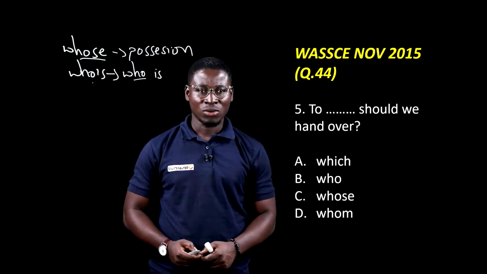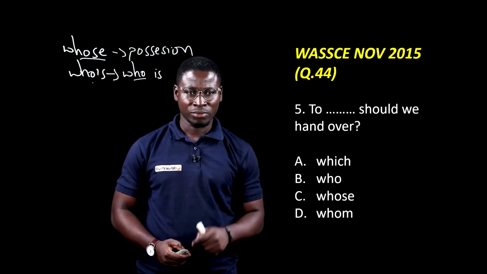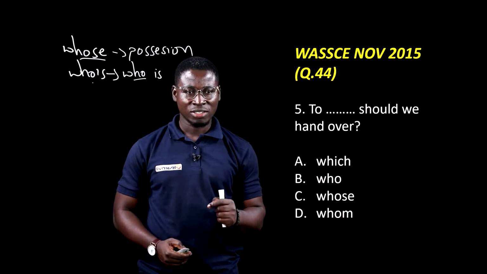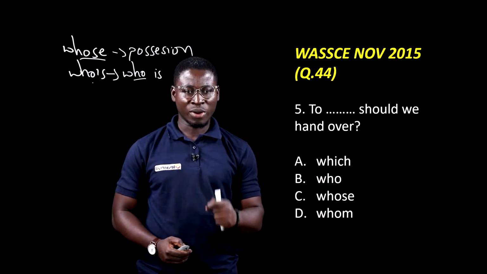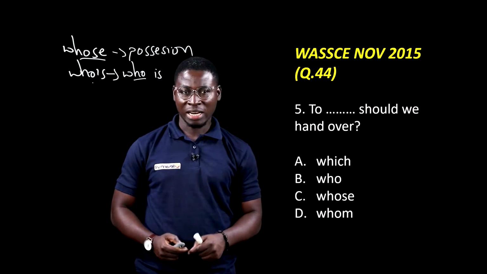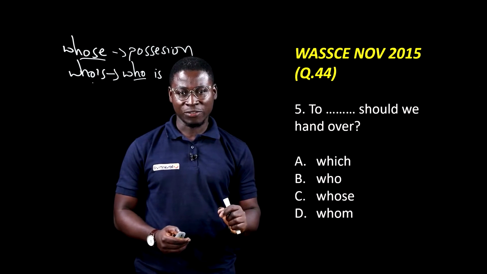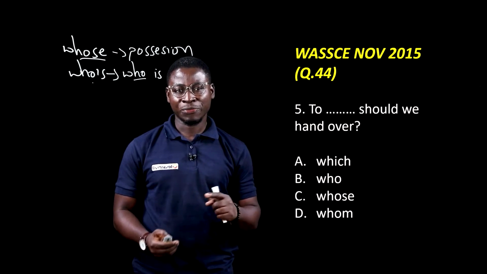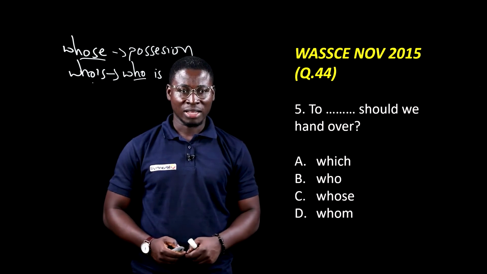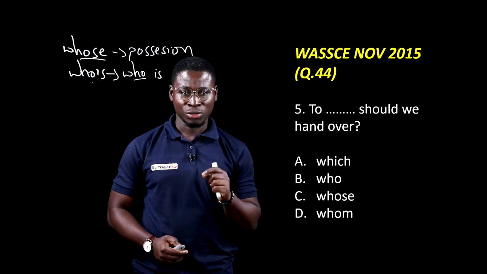The next one, WASI November 2015, question 44. To dash should we hand over? So you have which, who, whose, whom. And I've told you, once the relative pronoun is coming before or after a preposition, especially to, the answer is obvious. You go for whom.